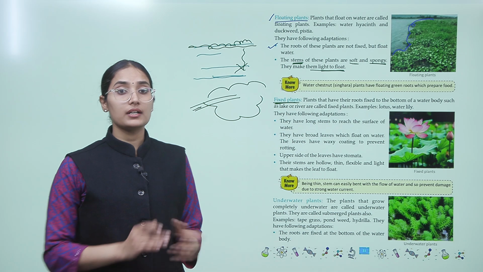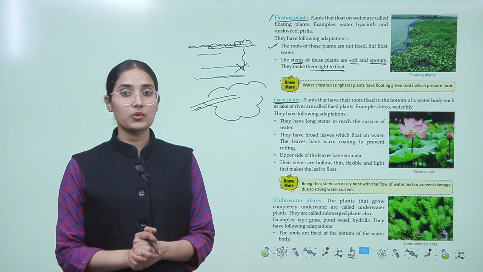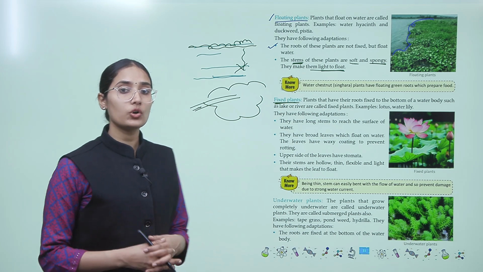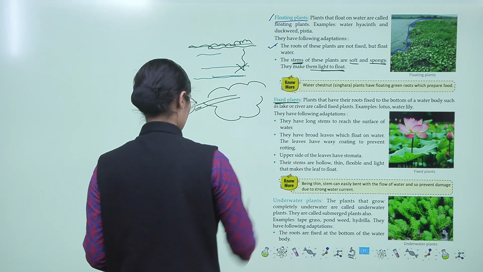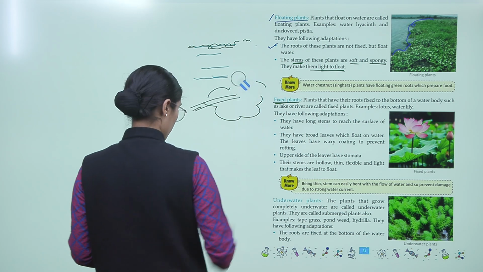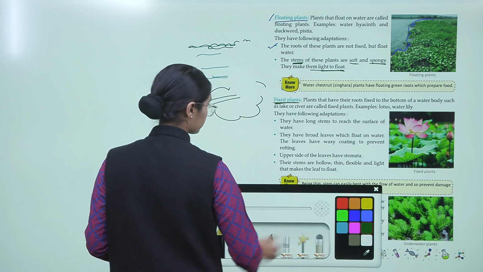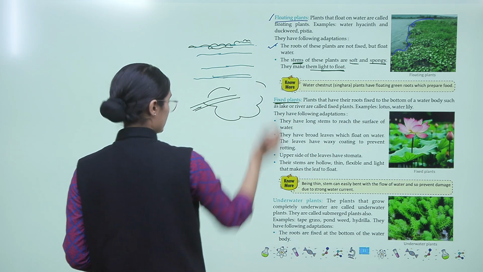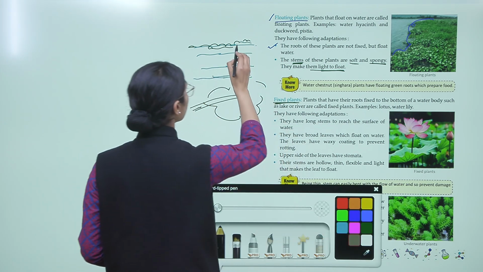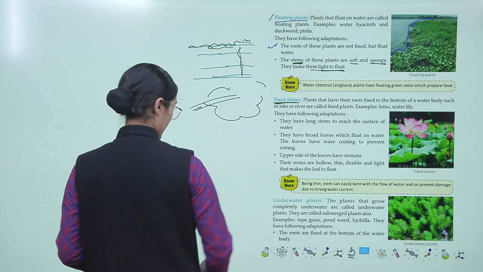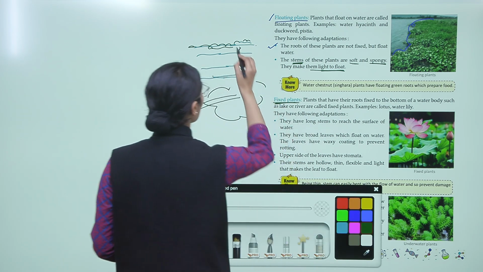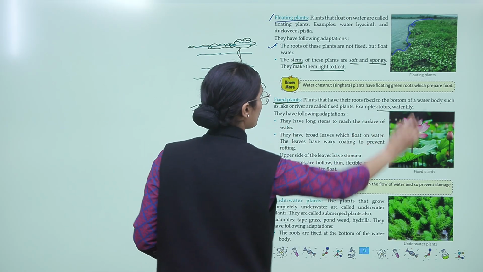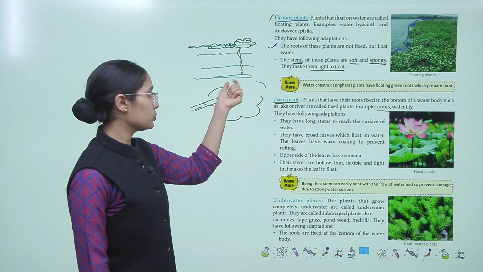So fixed plants that have roots fixed to the bottom of a water body, such as a lake or river, are called fixed plants. Example, lotus, water lily, right? So in this case, what happens is, the plant is connected to the base, okay, through a root, and it grows on the water. Okay, this happens in case of lotus and water lily. They are not floating, they are connected to the base.